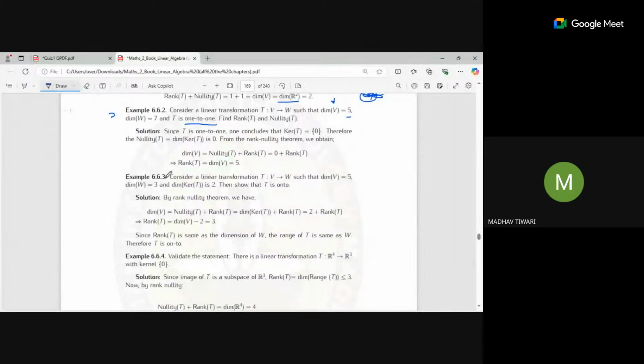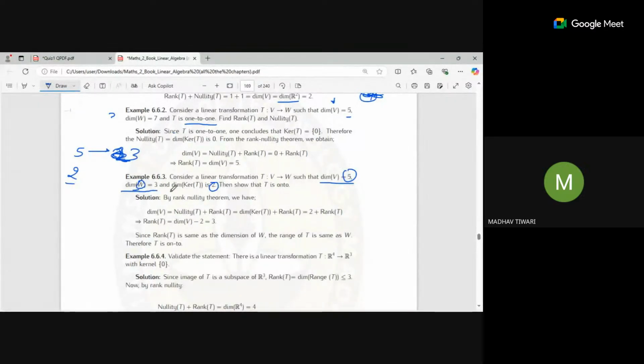Here you have considered a linear transformation like this. The dimension of V is given as 5 and the dimension of W is given as 3. So automatically, 2 dimensions of the kernel space will be lost, because you have 5 dimensions in V, but the maximum dimension of W is 3, so it can only take 3 dimensions. Even if it is 3, we can define things such that it only takes 2, which is quite possible. But it is taking 3, since the dimension of W is given as 3.